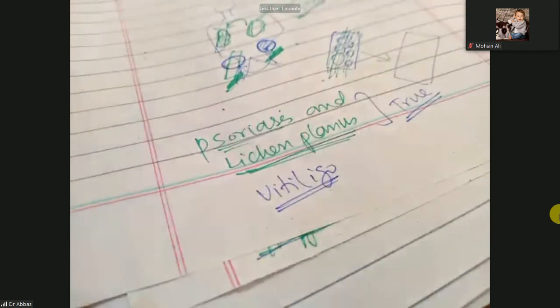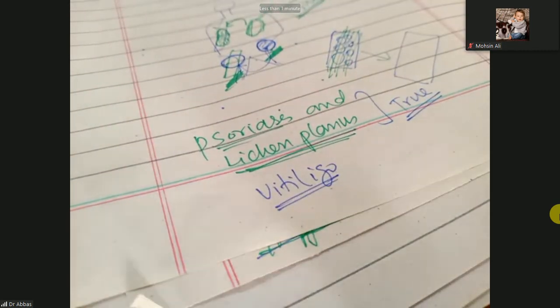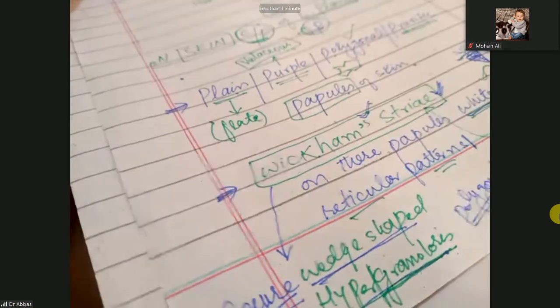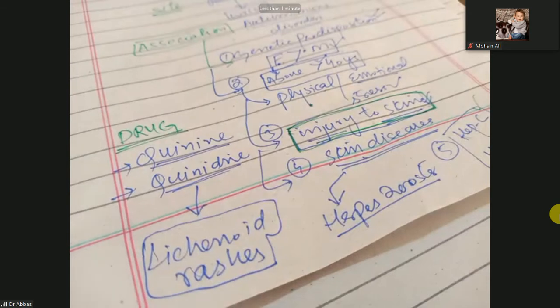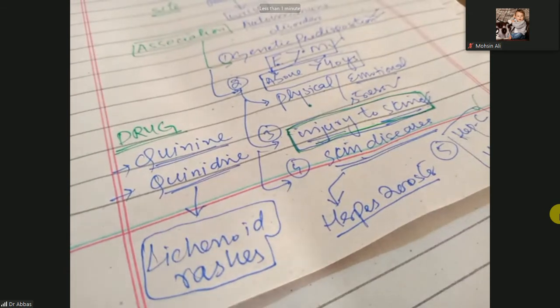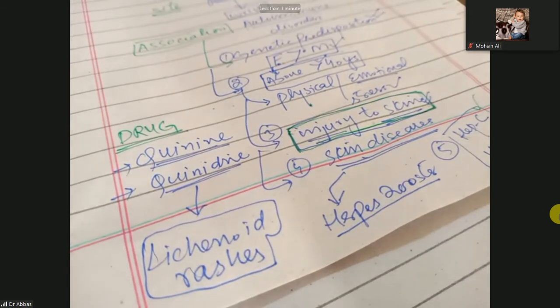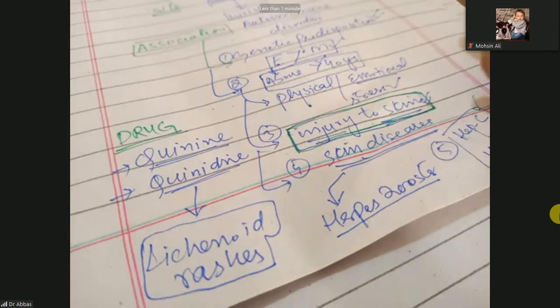Vitiligo has the true and pseudo-Koebner phenomena. We have discussed how injury to the skin can cause the spread of the infections. That is the Koebner phenomenon, whatever the spelling is, but you can call it the isomorphic phenomenon. What is that? The isomorphic phenomenon is present.